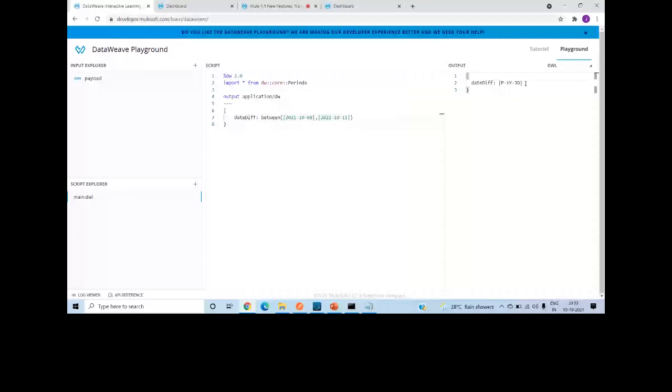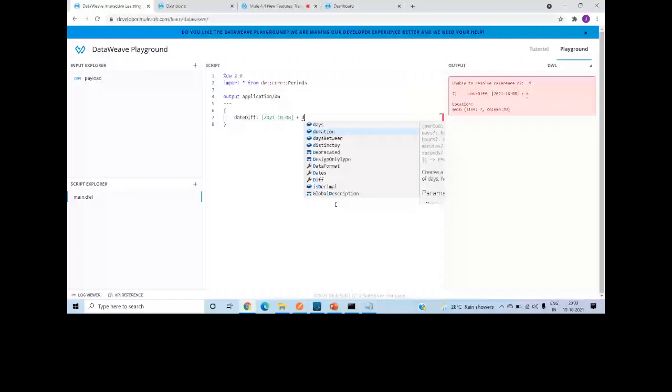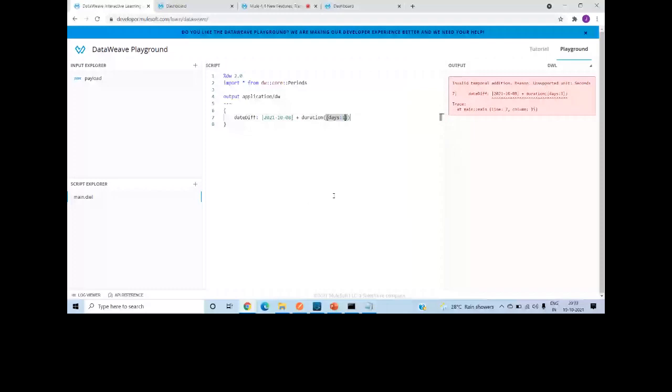There are other functions called durations. With durations, if you want to add some duration, for example days, I want to add hours.